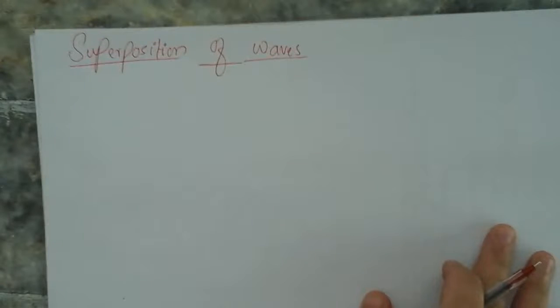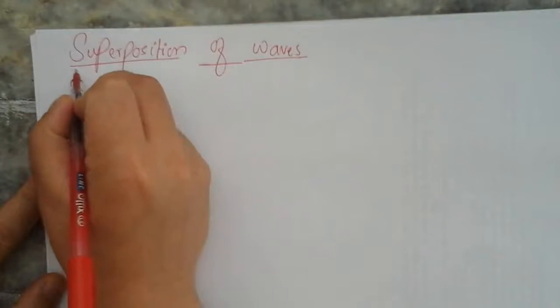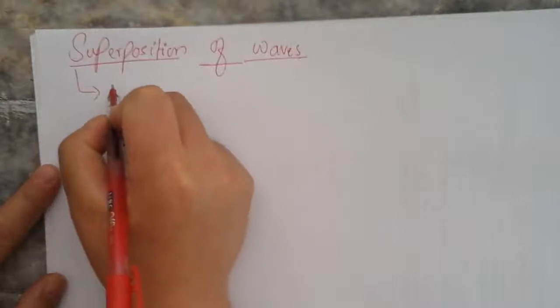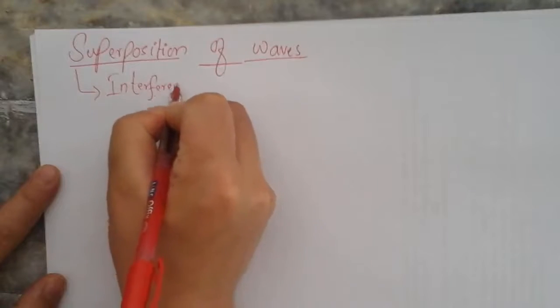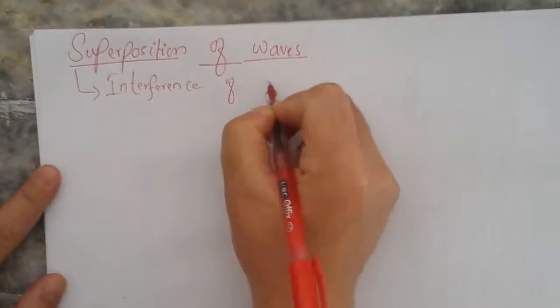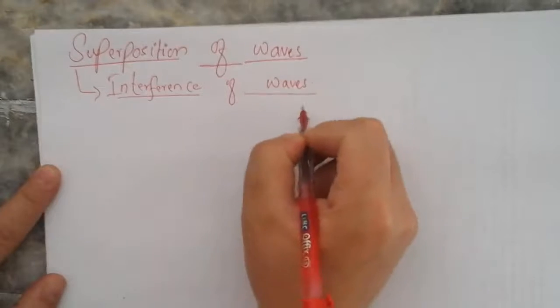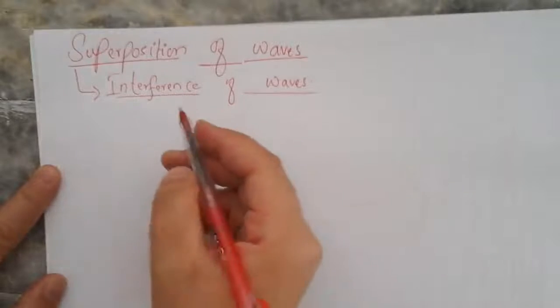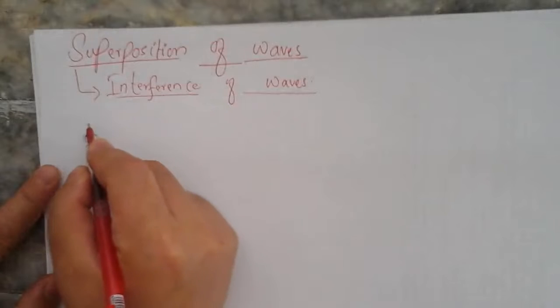Hello everyone, today we are going to discuss superposition of waves. What is superposition of waves? It is actually related to the interference of waves. When the waves interfere with each other, what happens? Basically there are three cases, okay?